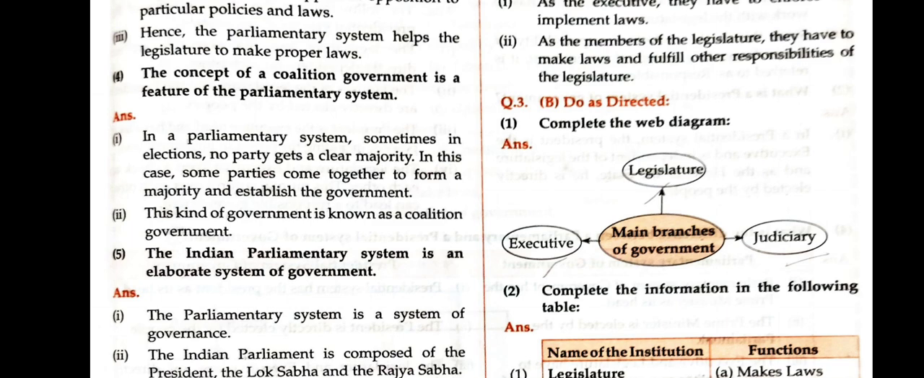Do as directed. Complete the web diagram. Main branches of the government. So executive, legislature and judiciary.